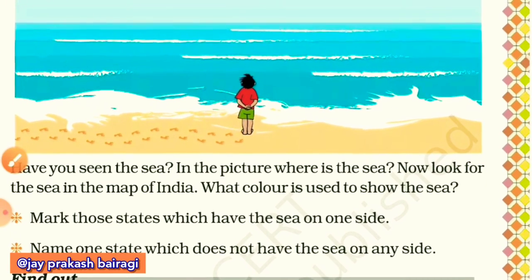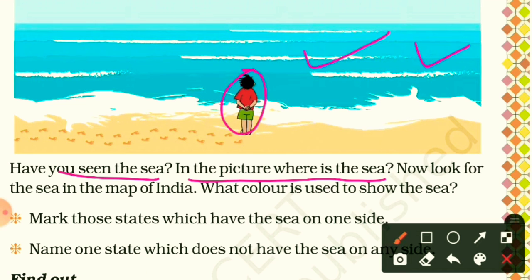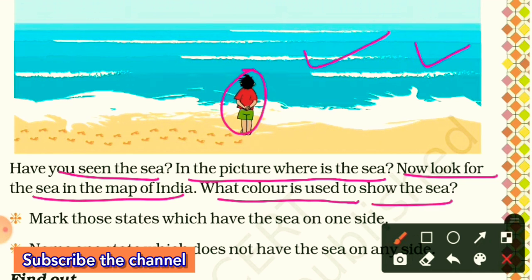Now, have you seen the sea? Yes, we have seen. In the picture, where is the sea? This is the picture of sea, and we can write in front of Bala. The sea is in front of Bala. Now look for the sea in the map of India. We have already seen it. What color is used? Blue color is used to show the sea.